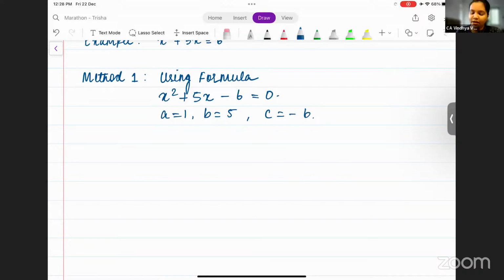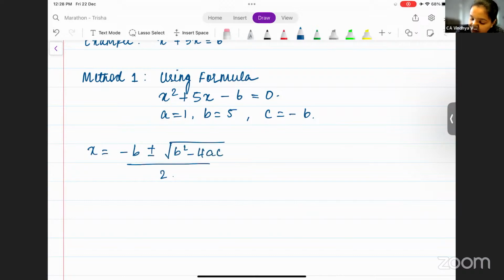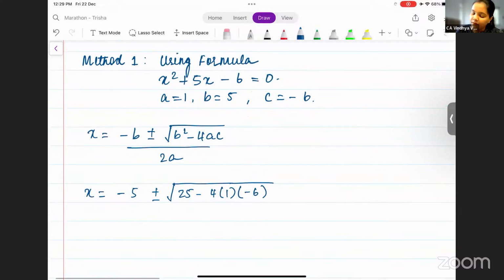Now let's solve this using the formula. What is the formula? X is equal to minus b plus or minus square root of b square minus 4ac divided by 2a. So x is equal to minus 5 plus or minus square root of 5 square, which is 25, minus 4 into 1 into minus 6, correct? Divided by 2 into 1.